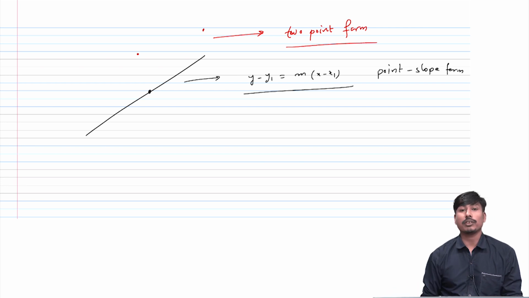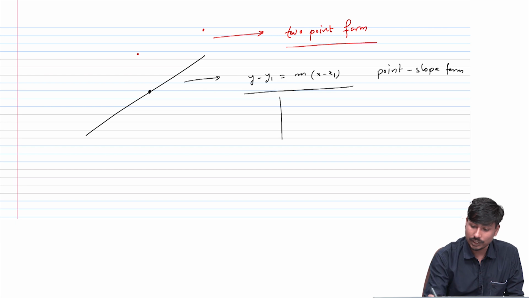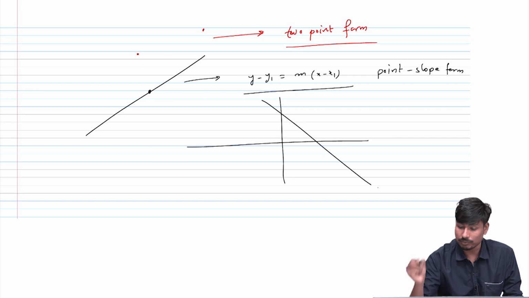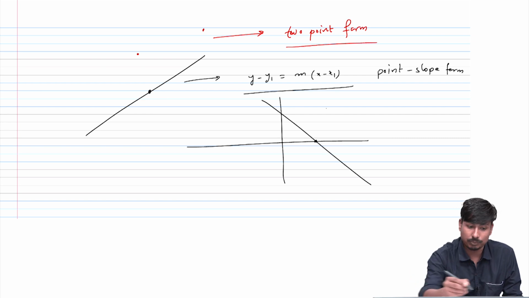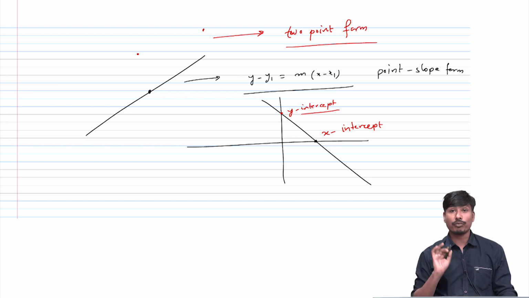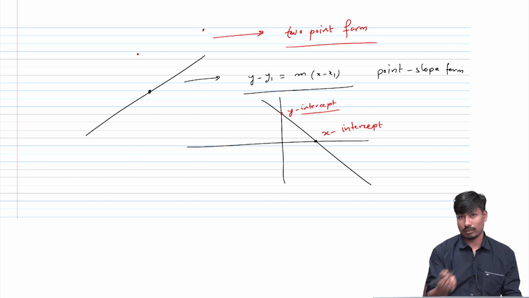The next thing was that if we don't have a point, slope, or 2-point form, what can we do? So we came up with another form which is called the intercept form, if we have the x intercept and y intercept. So there are actually 4 forms which we have to remember here, and we can find anything with any form.